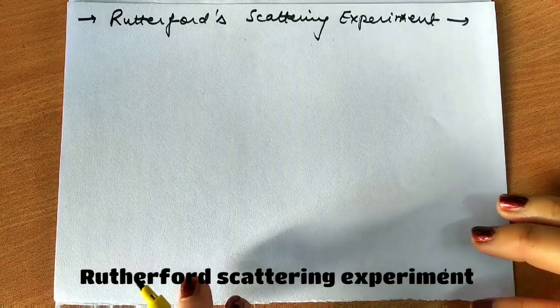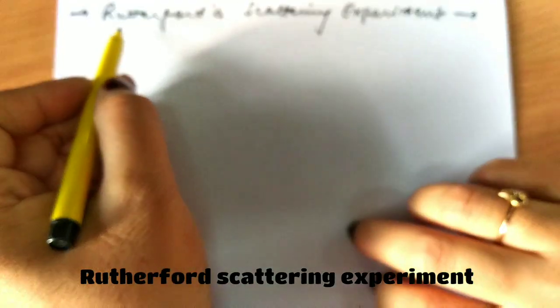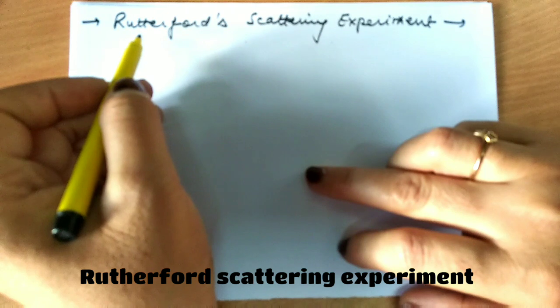Now we'll talk about Rutherford's scattering experiment.